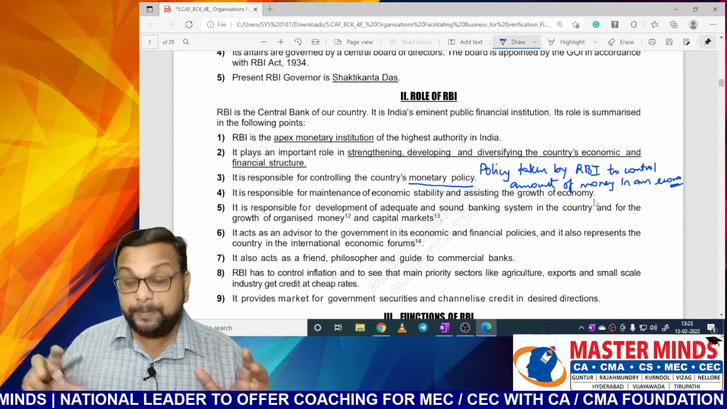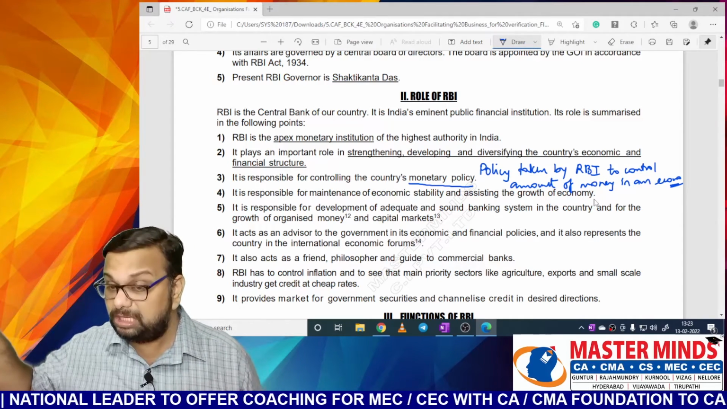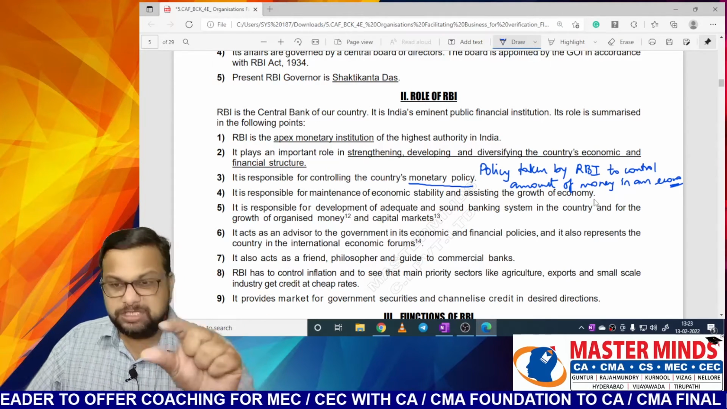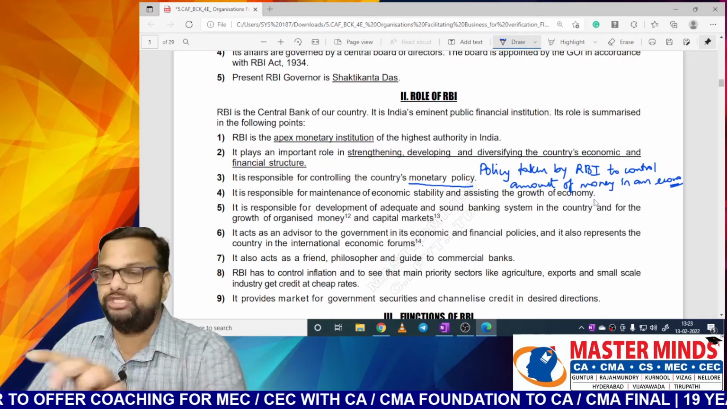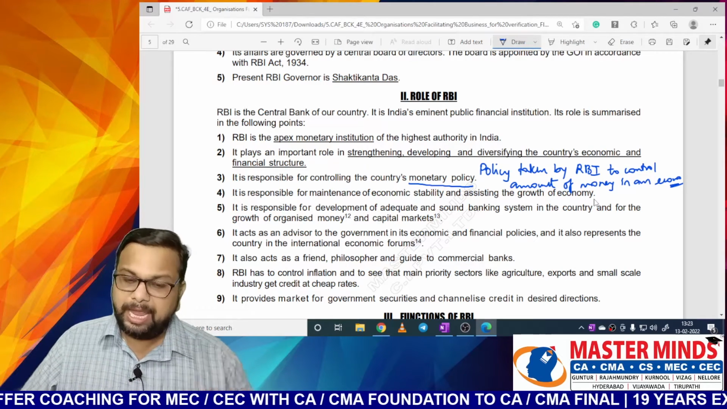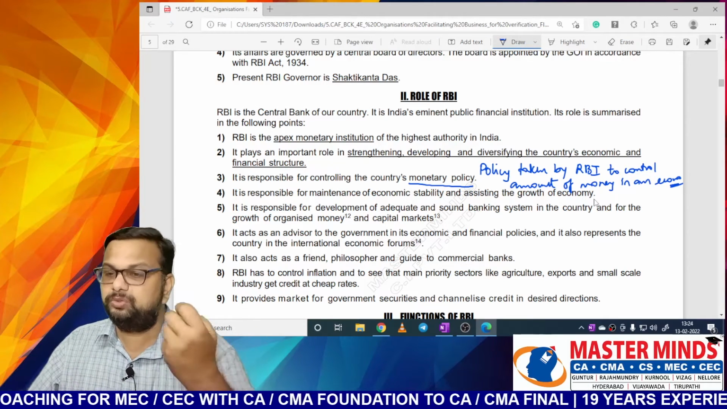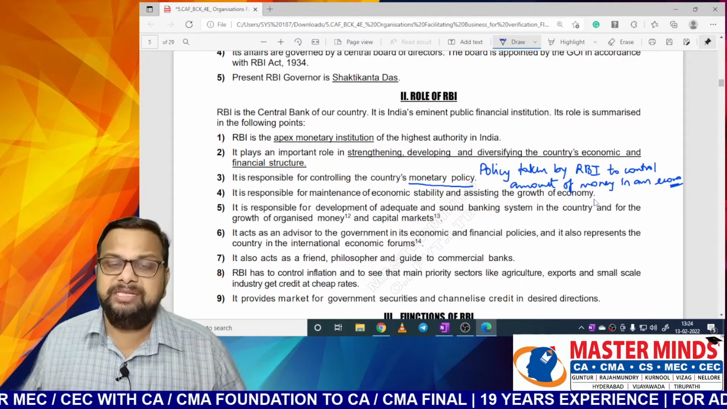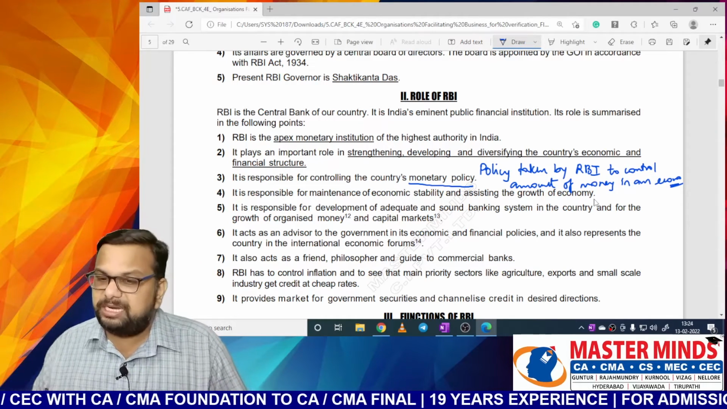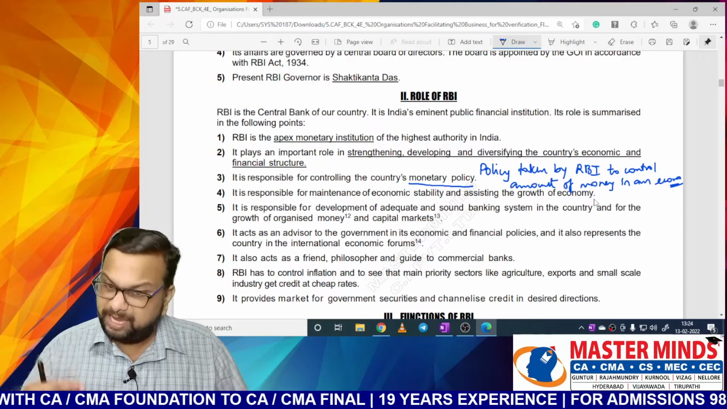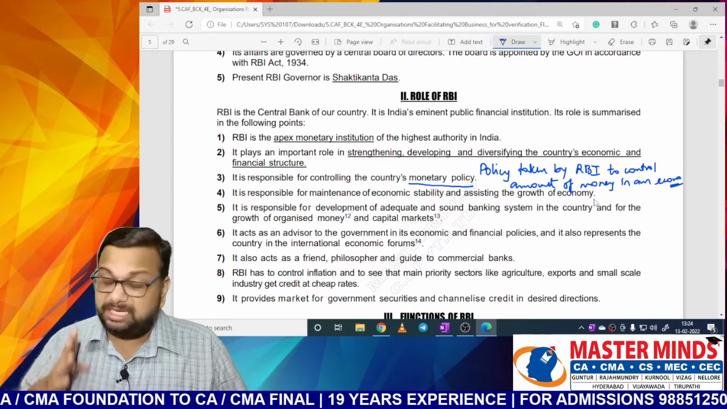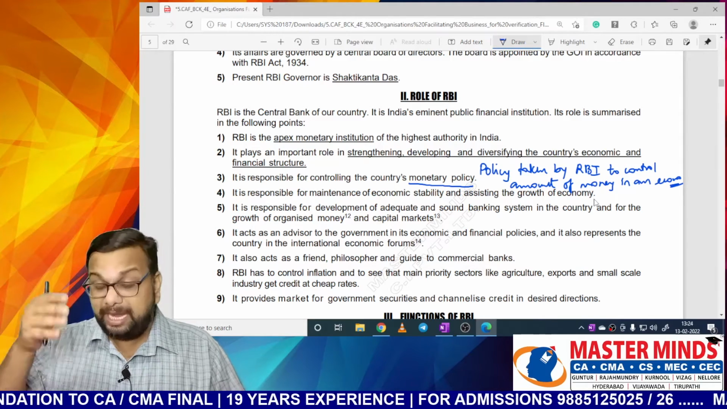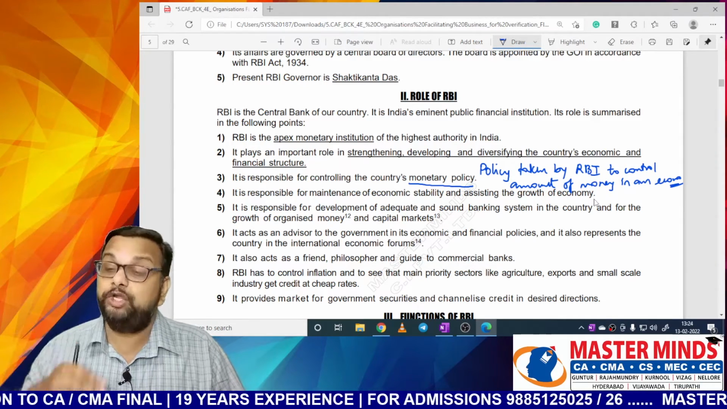The ultimate objective for all these things is to control the amount of money in an economy. So policy is nothing but a set of rules and regulations meant to achieve an objective. And monetary policy means policy taken by RBI to control the amount of money in an economy. It is responsible for maintenance of economic stability and assisting the growth of the economy. We have already discussed that one. Economic growth should be there, inflation should be controlled, and both government and RBI will try to maintain stability